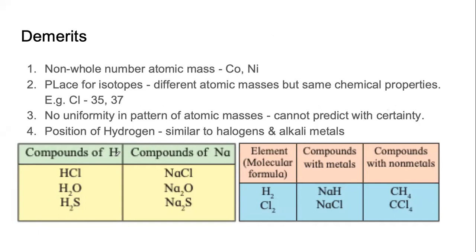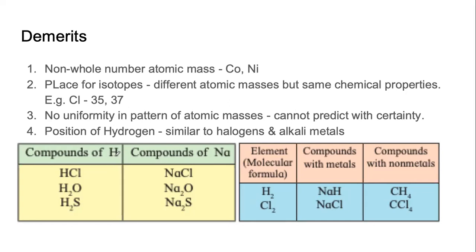They are halogens. And hydrogen has some properties that are like alkali metals. What are alkali metals? Alkali metals are the elements lithium, sodium, potassium. So there is a problem. Shall we group hydrogen with alkali metals, that is with lithium, sodium, potassium, or with halogens?